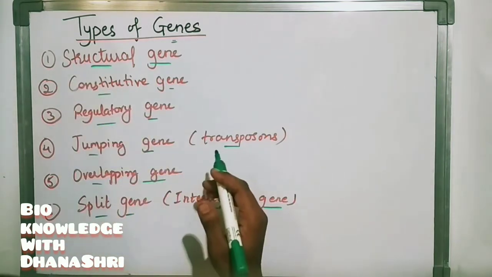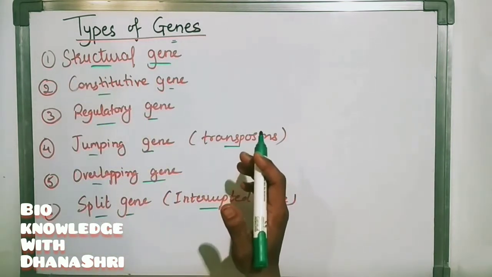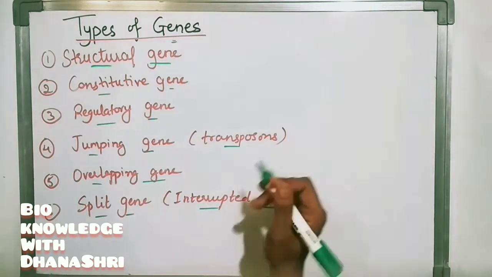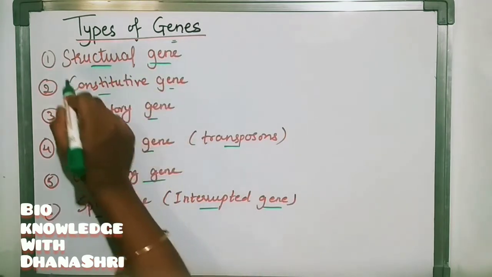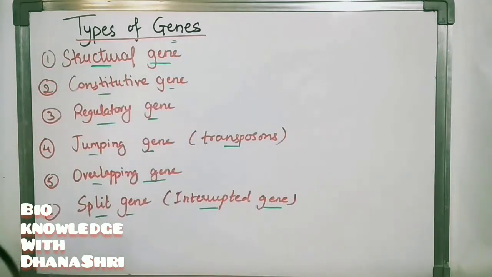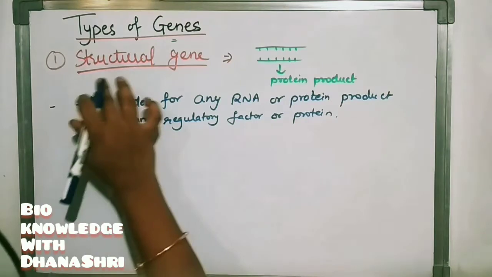Again, so many types are there, like pseudoallele, and different names are there, but I'll discuss these 6. So first one is structural gene. We'll see now the structural gene.